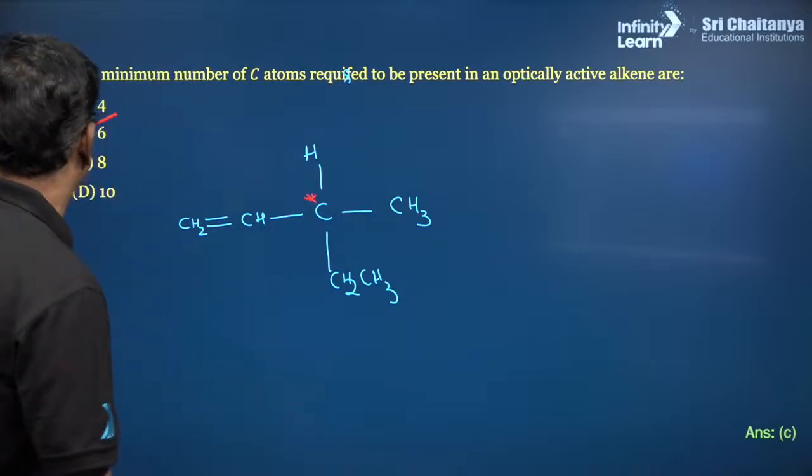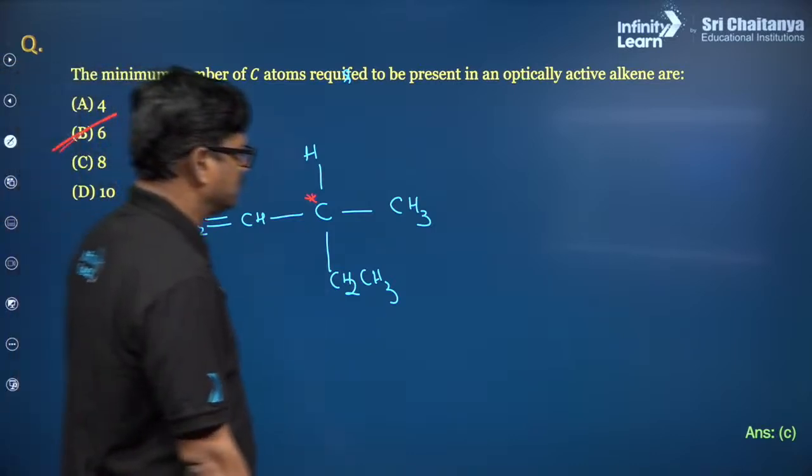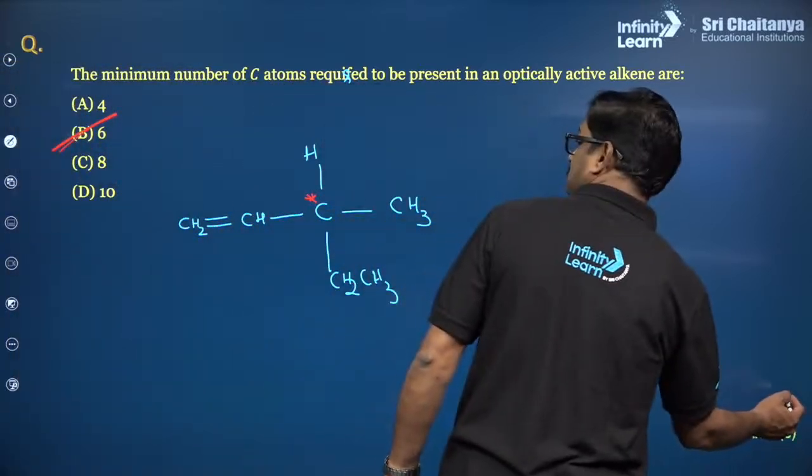Okay, so my answer is going to be 8. How? 1, 2. No, it is going to be 6. 3, 4, 5, 6. B.